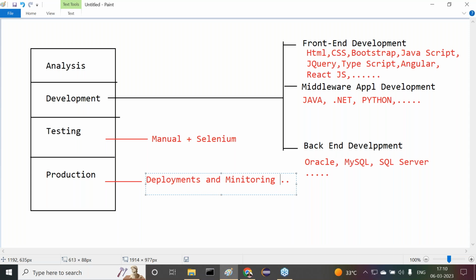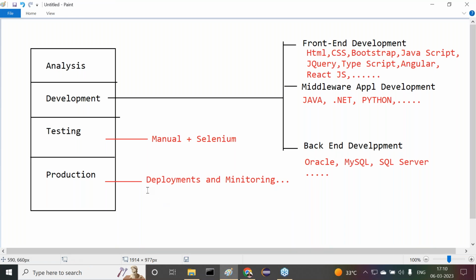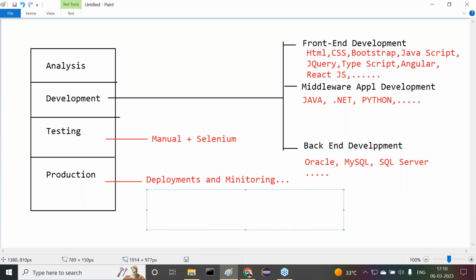What is the meaning of deployments and monitoring the applications? What technologies and tools are we going to use? Mainly cloud technologies. What are the cloud technologies we are going to use? Maybe AWS. Next one is Azure. Next one is GCP, Google Cloud Platform.